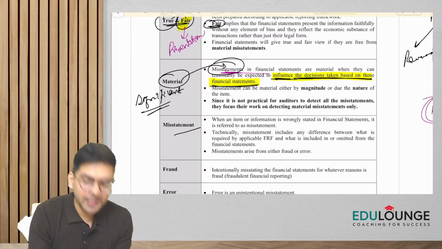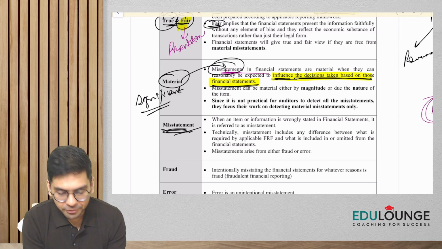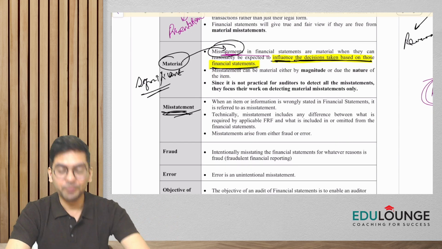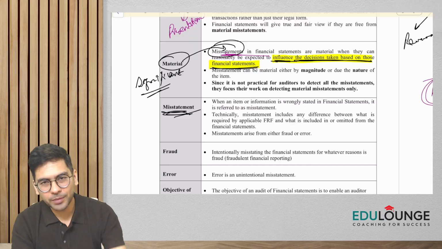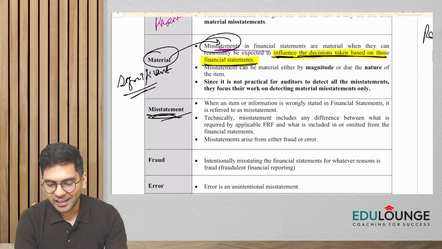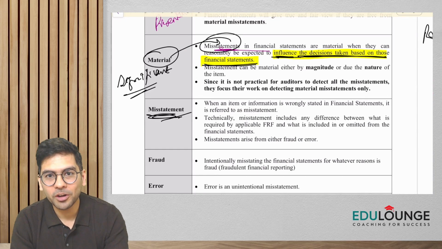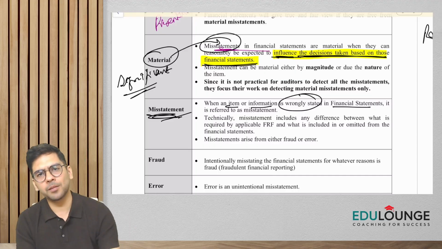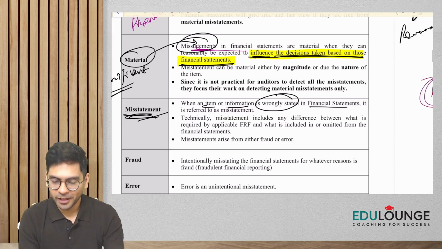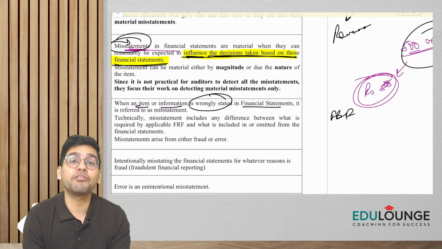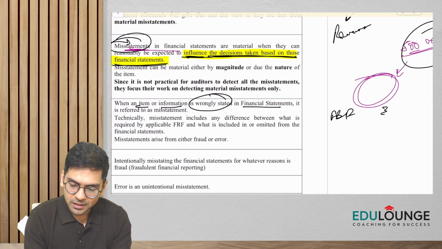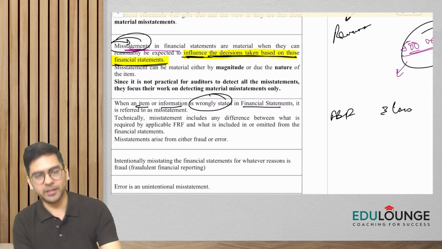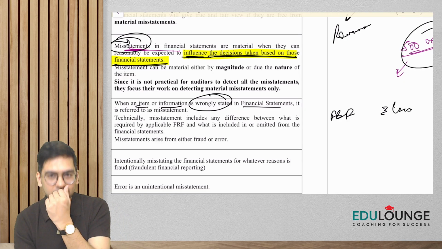before I further take up the concept of material, I would first take up the concept of misstatement, and then we'll go back to the concept of material. So what is misstatement? Very simple, guys. In layman's terms, any item or information, if it is wrongly stated in the financial statement, it is a mistake. Okay, so furniture and fixture, instead of 5 lakhs, they have put it as 3 lakhs. Is it a misstatement? Yes. Why? Because the amount is incorrect.